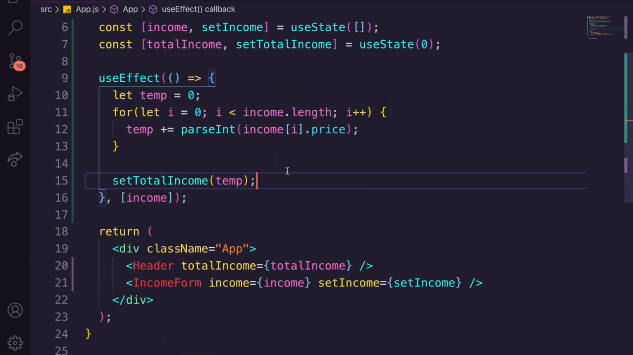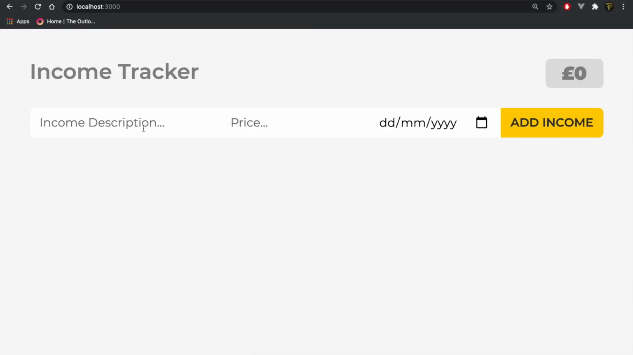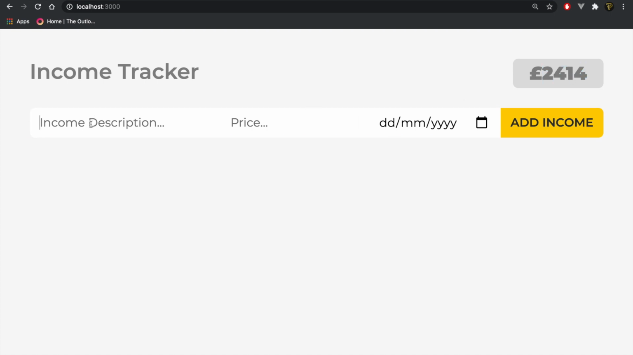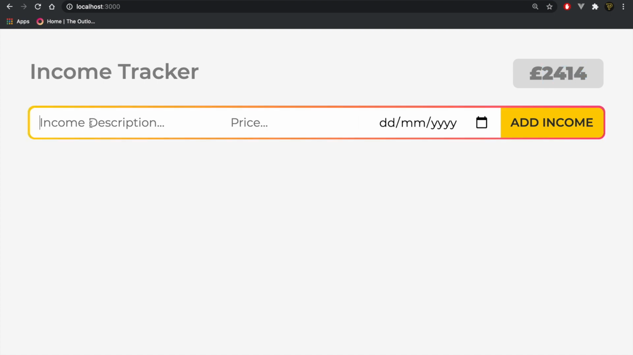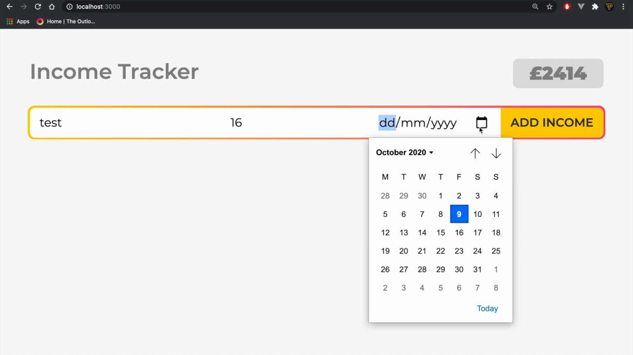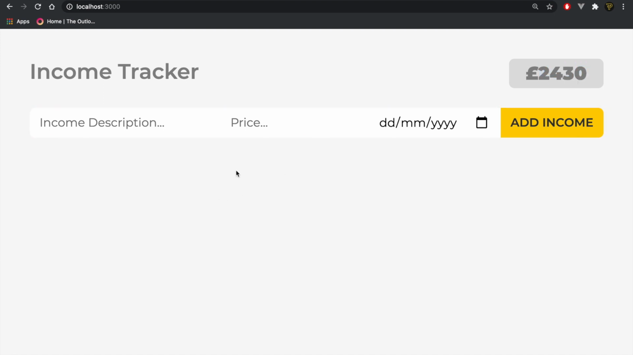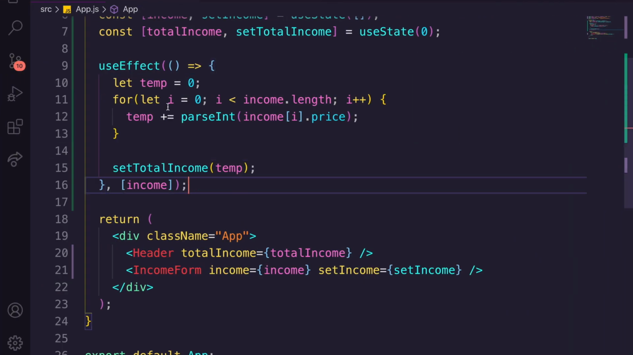And that is all we need to do for that. So now if we go back and we say test, whatever number here, any date, add income, you can see it's gone up here finally. So now that's updated. But let's say we want to add, let's say, £16. Test, 16. The only reason I said that is so it rounds it out. 8, and let's add income. You can see it's rounded it up and added it all together, which is perfect. So that is now working as it should.